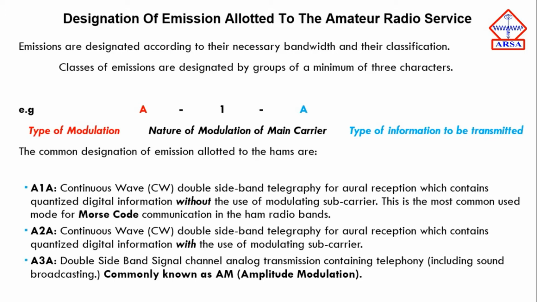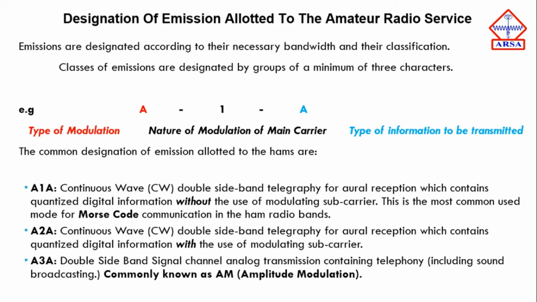Next is A2A. A2A is similar to A1A, but it contains modulated subcarriers. A1A doesn't contain modulated subcarriers, but A2A does. A3A is double-sided single-band channel analog transmission that contains sound broadcasting or telephony. It is commonly used for voice transmission and is commonly known as AM, or amplitude modulation.